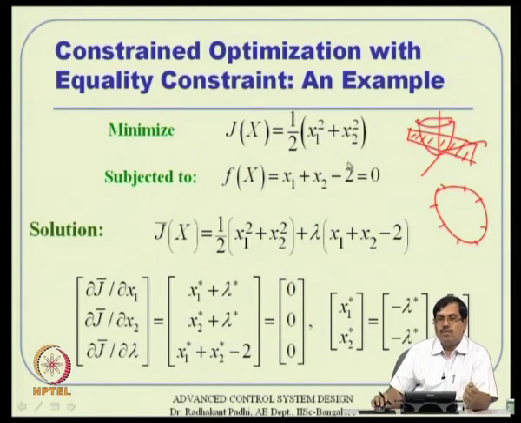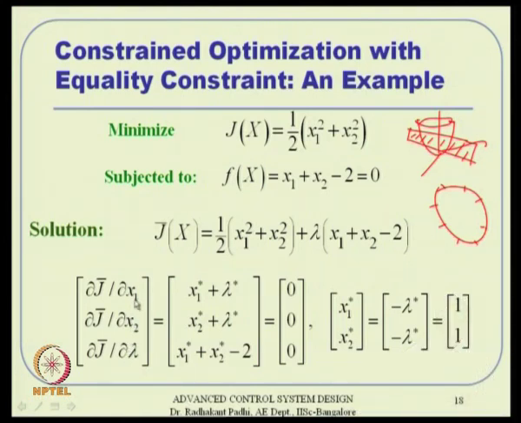Okay. So, we have only one constraint equation, so only one lambda basically. So, the solution turns out to be the necessary condition. We have to apply the same thing with respect to x 1, with respect to x 2, and with respect to lambda as well actually. So, if we do that, then with respect to x 1 it is like this, with respect to x 2 is like this, and with respect to lambda is the same constraint equation again basically.